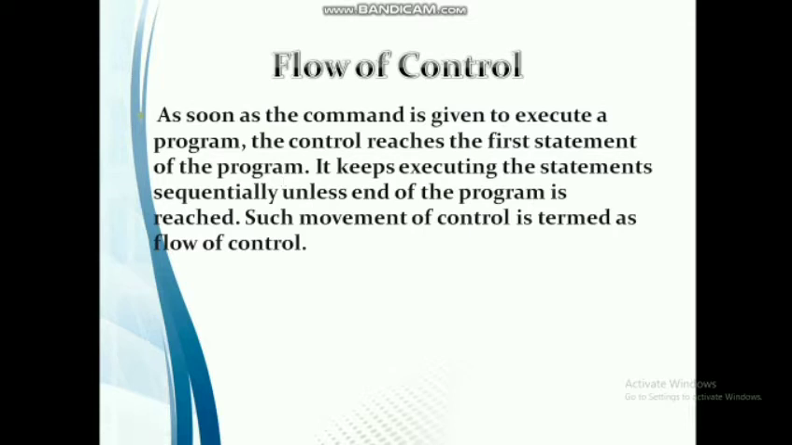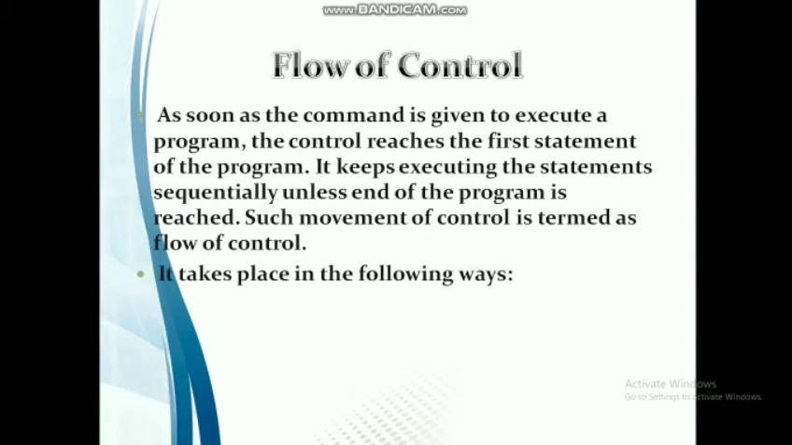The first statement will be class, any class name, and it keeps executing the statements sequentially until the end of the program is reached. It executes the first statement, then the second statement, then the third statement, then the fourth statement, till the end of the program. It gets executed sequentially. Such movement of control is termed flow of control. So flow of control means how the control of the program runs from the beginning to the end.